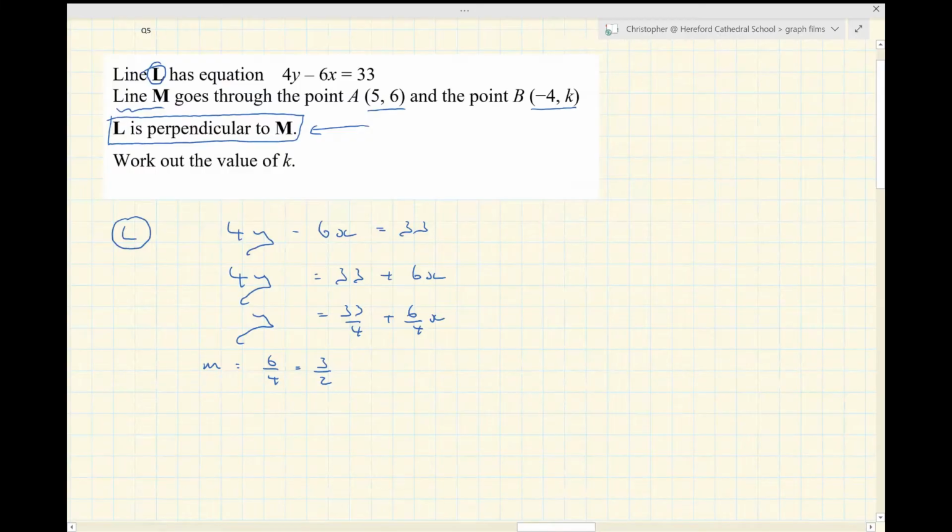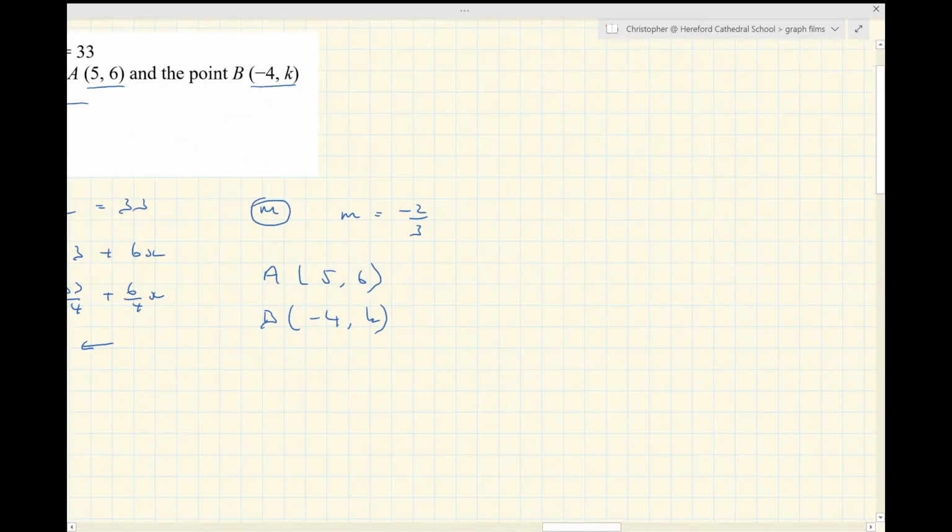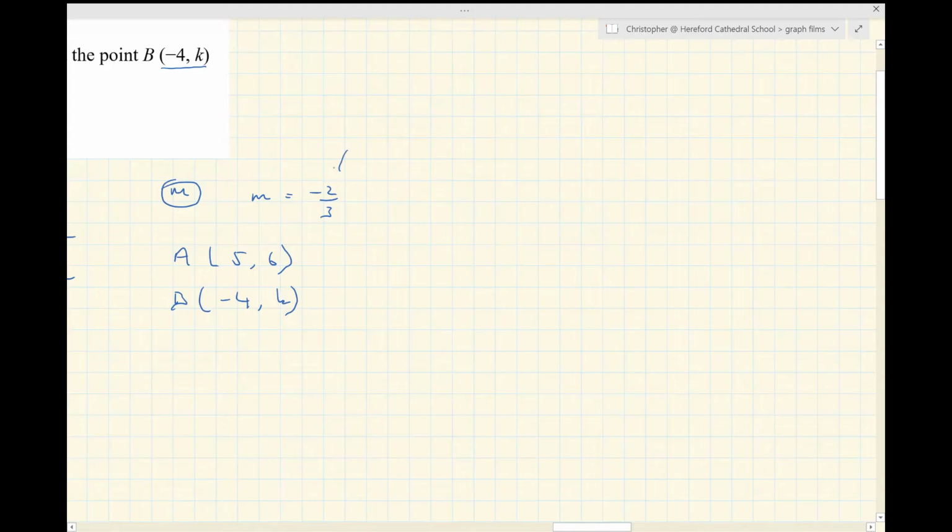Let's have a think about line M. Well, I know the gradient of line M now, because it's going to be the negative reciprocal of 3 over 2. So the gradient of the line M is minus 2/3. I've got 2 points on the line M here. I've got the point A, which is (5, 6), and the point B, which is (-4, k). So I'm going to use the 2 points I know to set up an equation for the gradient of M, because I know that that's equal to this.